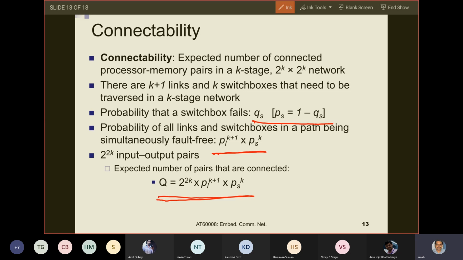Processor 0 can connect to memory module 0, 1, 2, 3, 4 up to memory module n, or memory module 2 to the power k. Processor 1 can also connect to memory module 1, 2, up to memory module n. Likewise, processor number n, which is processor number 2 to the power k, can connect to memory module 0, 1, 2, 3 up to memory module number 2 to the power k. So therefore, the total number of distinct processor memory pairs is 2 to the power k into 2 to the power k, which is 2 to the power 2k. Is this okay?